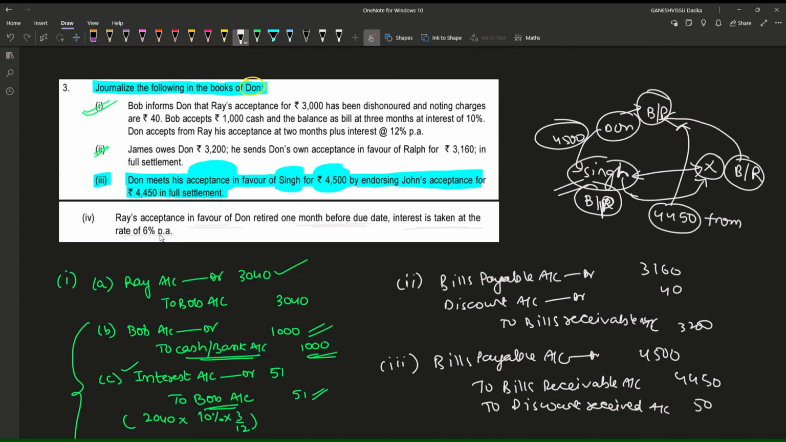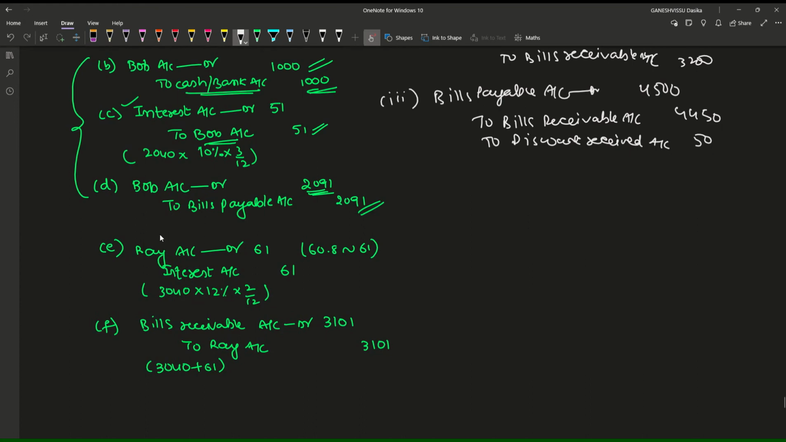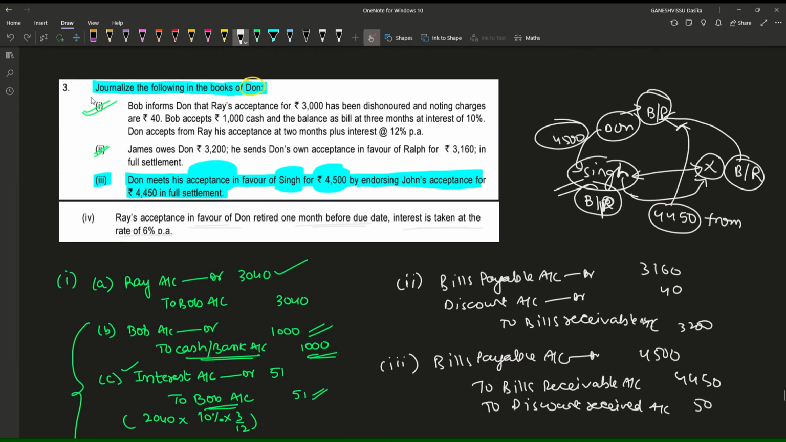Okay, 1 month. What is the amount here now? Simply bills receivable account to Ray account, what we have written in this entry. The first case is related to this fourth case. Ray's acceptance in favor of Don is for the amount of 3,101 rupees, 1 month before.